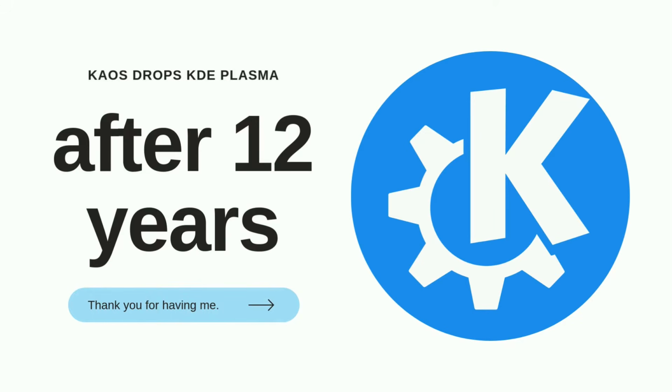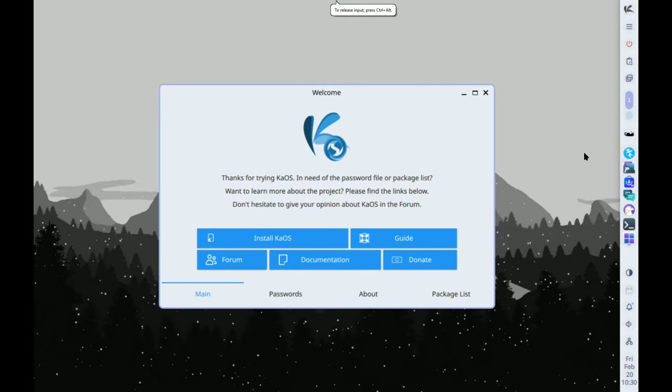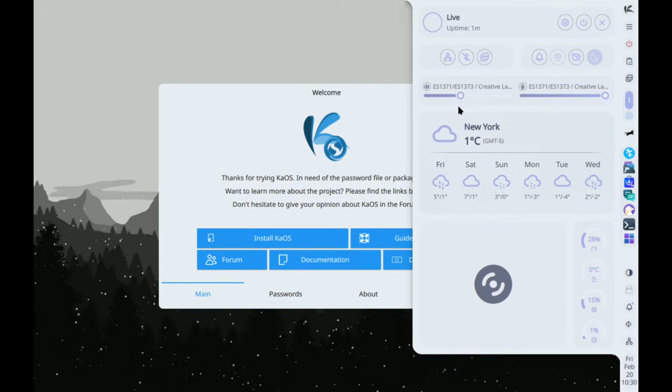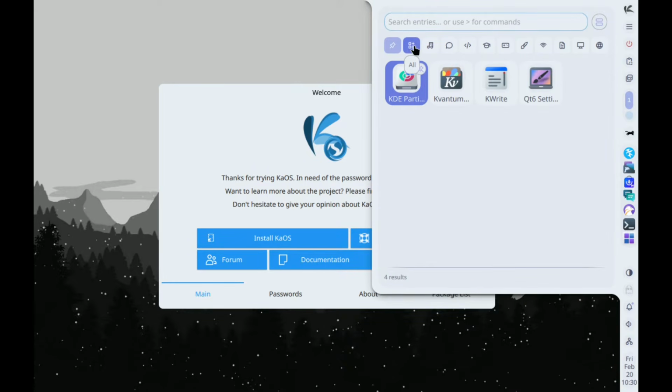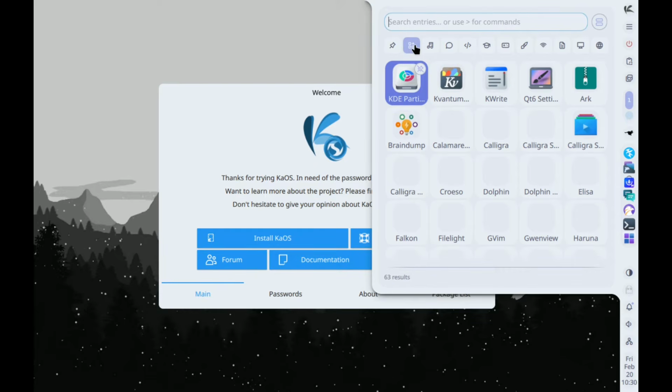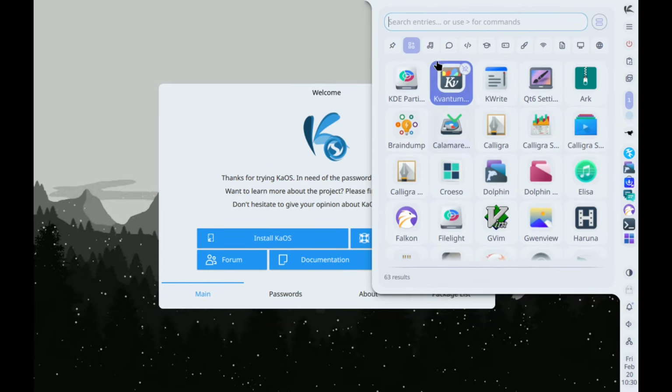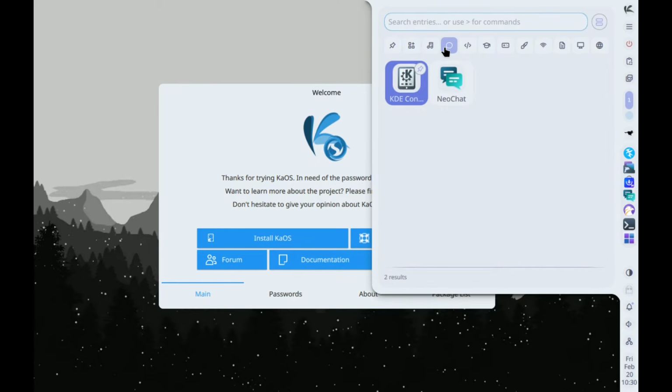KaOS has made a surprising move. After 12 years of shipping with KDE as its defining desktop, the project's latest ISO swaps KDE Plasma for a new Qt/Wayland stack built around Niri and the Noctalia shell. This is a significant test drive of an entirely different desktop approach for a distro long associated with Plasma.